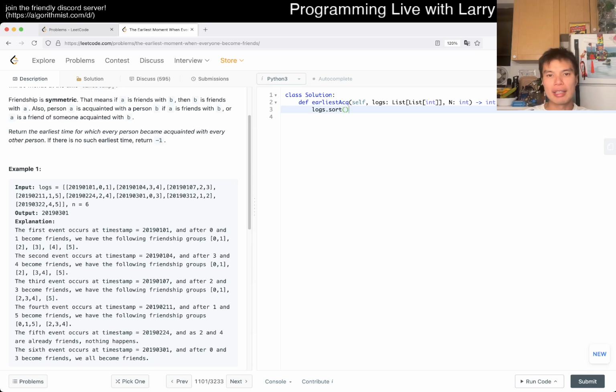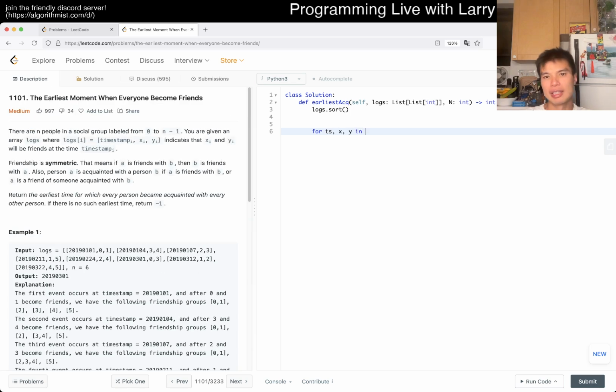So we sort, and in Python, it's a pairwise comparison sort kind of thing. Did I say that right? Maybe. By the way, it's just comparison by components, so it will sort the first thing first. So now we can do for ts, for timestamp, a and b or something, x, y in logs. But then now we want to do something like, we have our union find data structure. We union up. Or actually, I think I'll just write it this way, right? x and y.